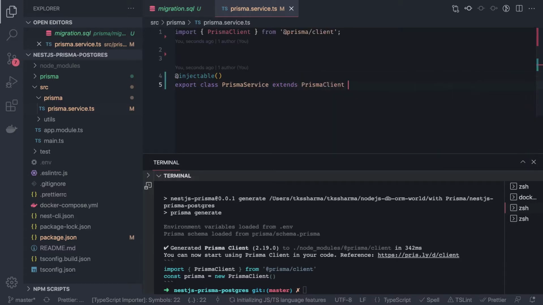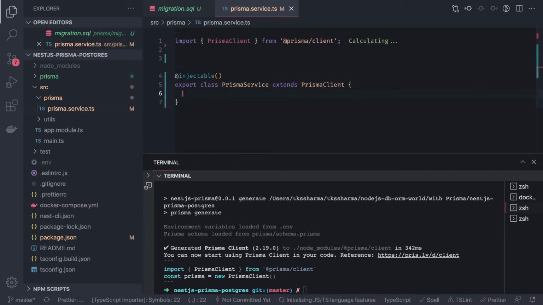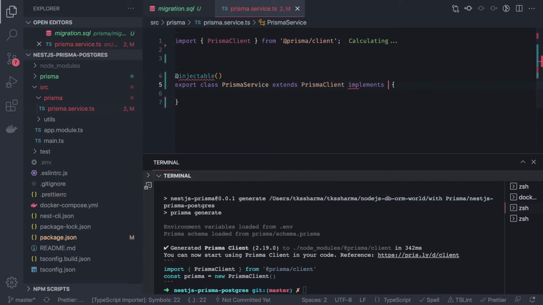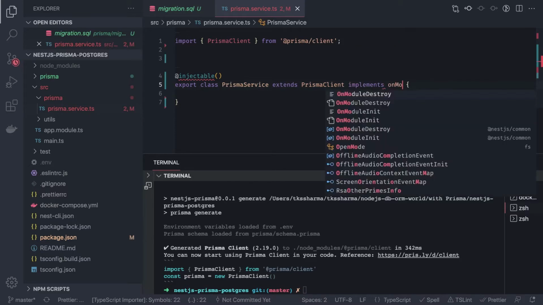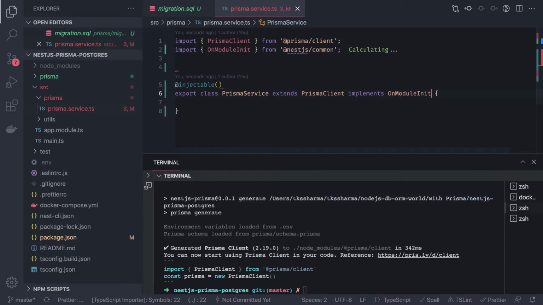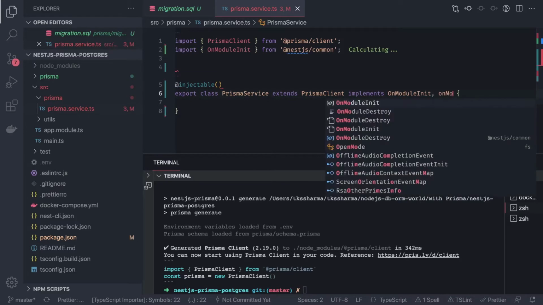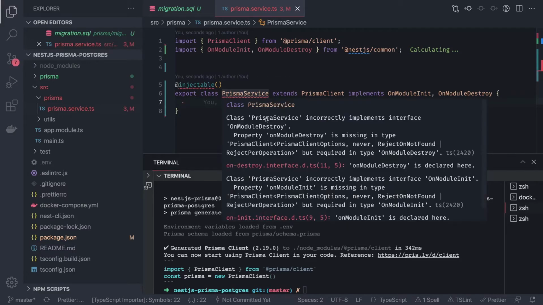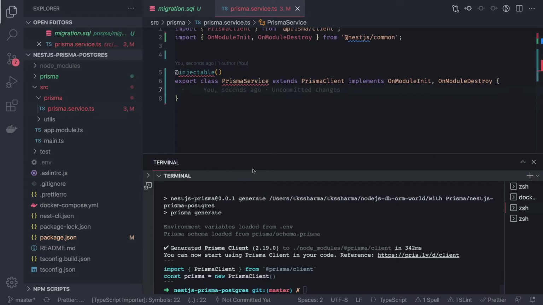and this is going to help us a lot because from the Prisma client we can know whether you are connected to the Prisma client or not, and we can also implement some lifecycle methods of NestJS, like implements OnModuleInit, and OnModuleDestroy. These are lifecycle methods which we can use to initialize the connection of the Prisma. So here we need to override these two methods, on init and on destroy. I will write it then.